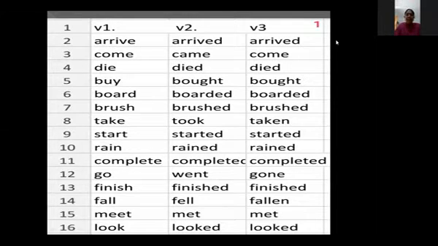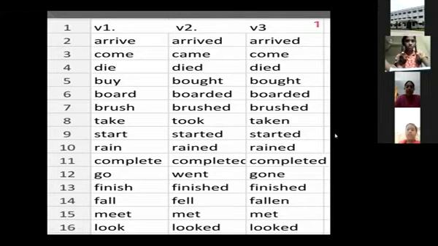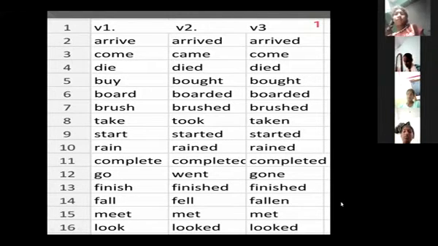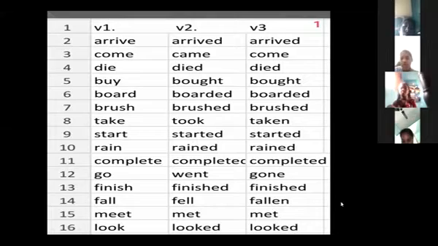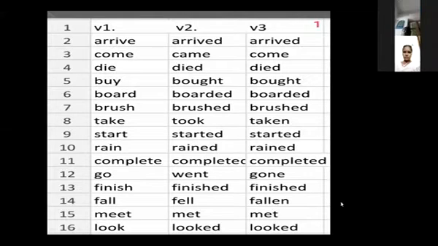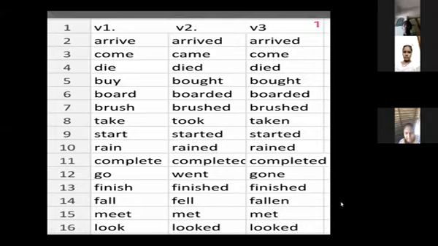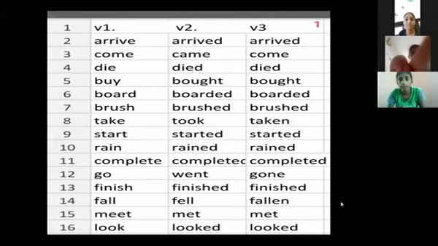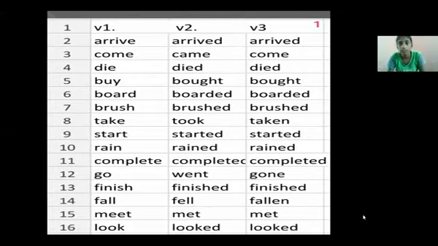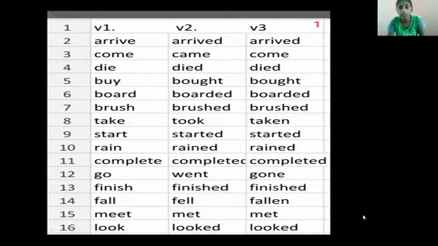First word is arrive, A-R-R-I-V-E. So what is the verb 2 for that? Arrived, A-R-R-I-V-E-D. And V3 is arrived only. Next, second one, come. For that past form, came. Past participle form, come only. Come, came, come.